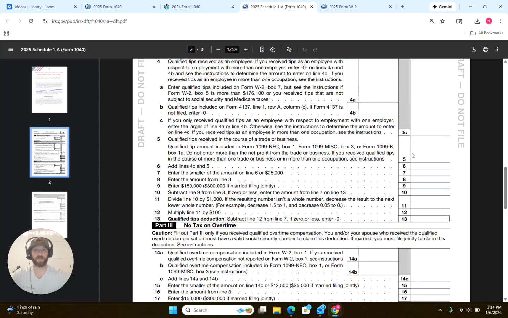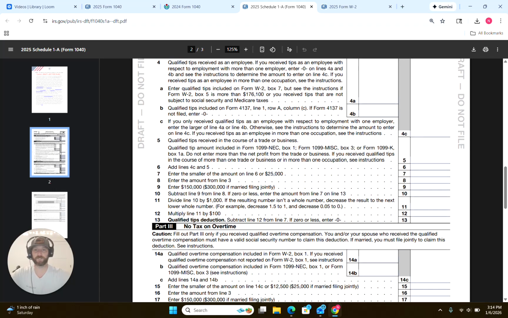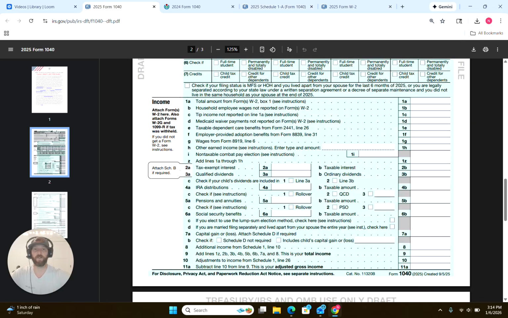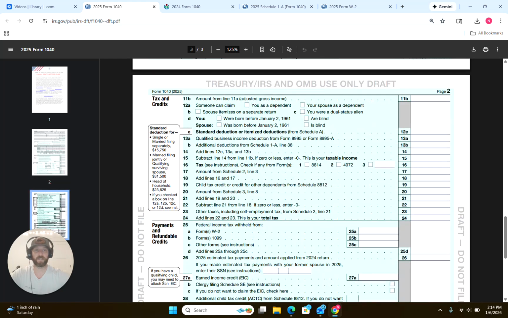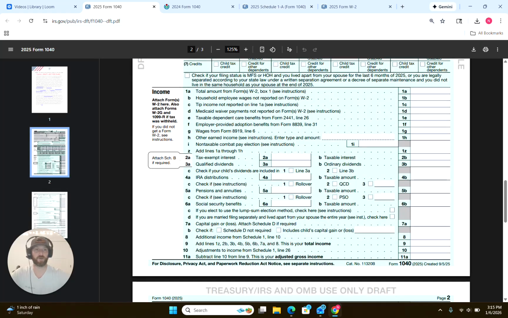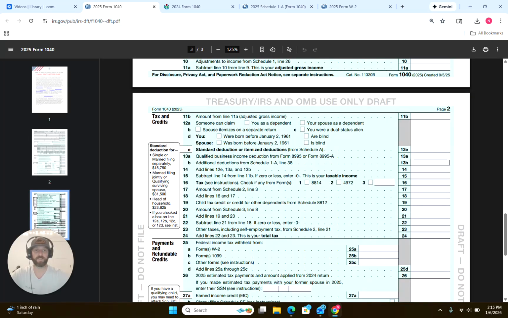So there's more to it right here, obviously, different kinds of tips, things like that, different sources. This is if you're a contractor and you're receiving tips. But overall, all your tips are going to get totaled up as long as you're below the income threshold right here. And that's going to transfer to your 1040. And all of these deductions are going right here on line, see right here, additional deductions from Schedule 1A. So this is where you're going to see those tips. So this is where it's going to get subtracted back out. So total wages go up here, subtracted out on line 13B.